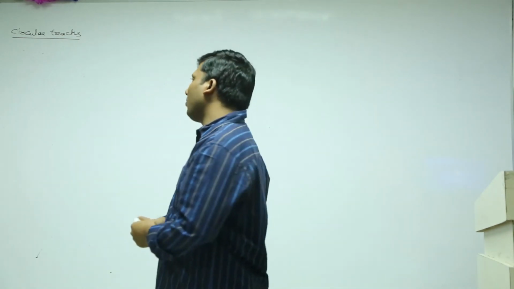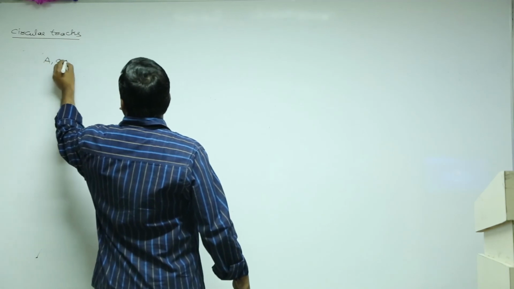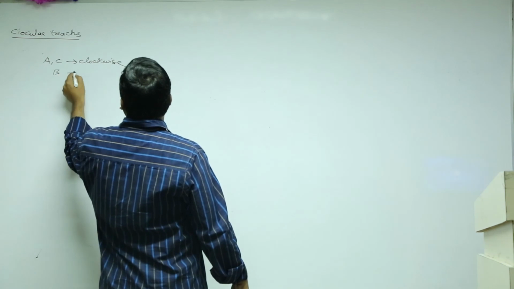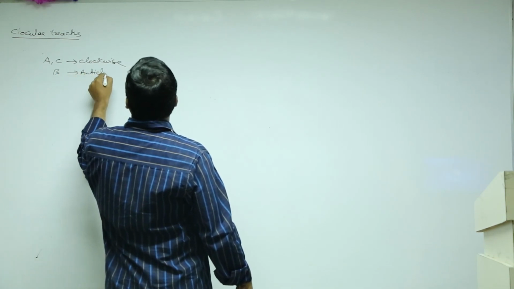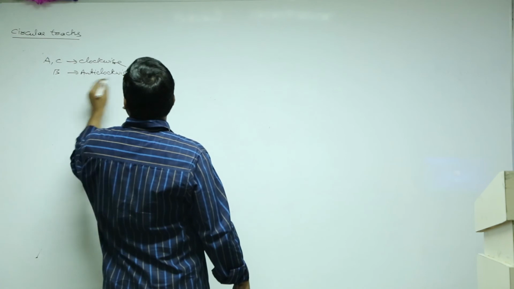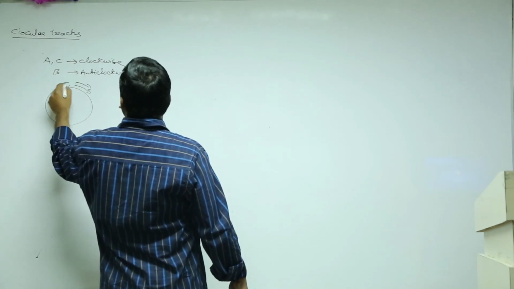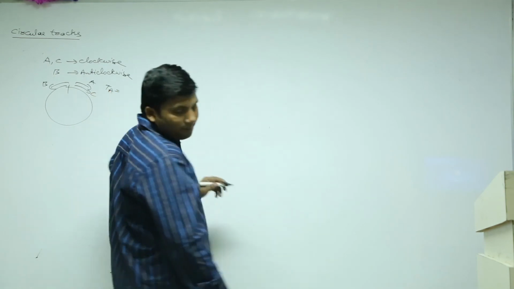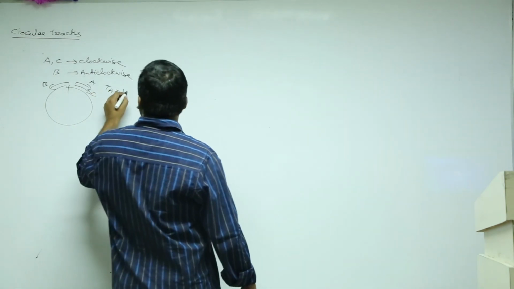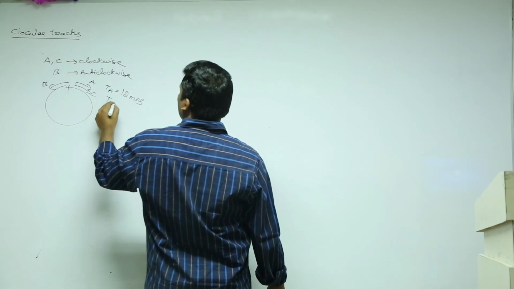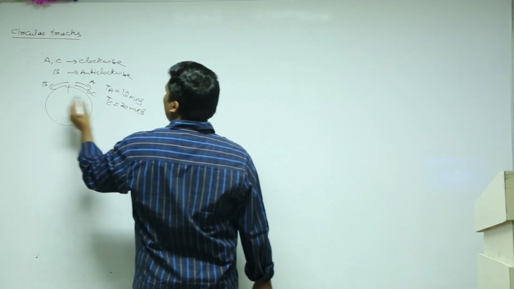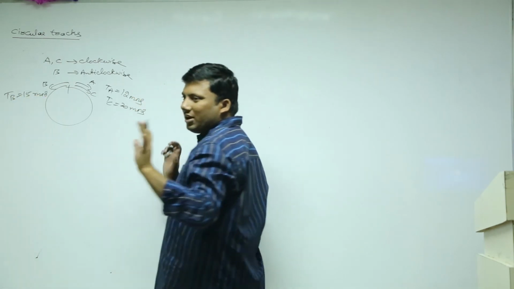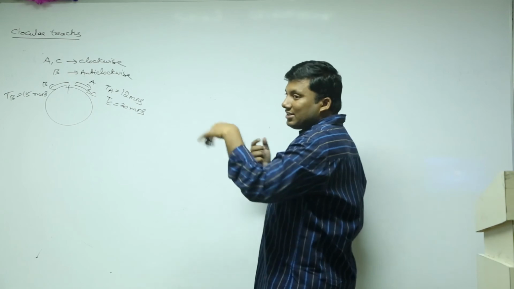If A and C are moving in clockwise direction and B is moving in anti-clockwise direction. TA is how much? 12 minutes. TC is 20 minutes. TB is 15 minutes. The best way to solve it is, distance is constant.